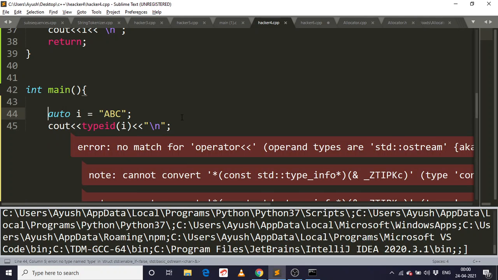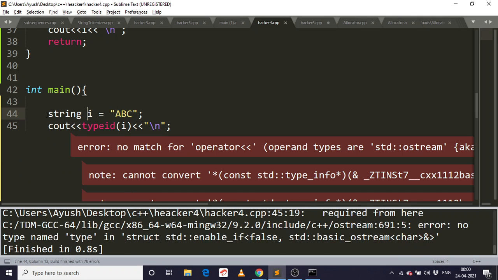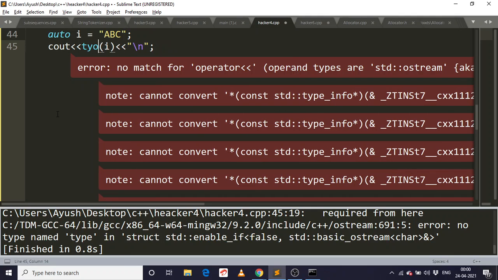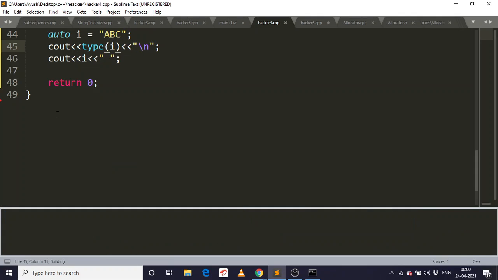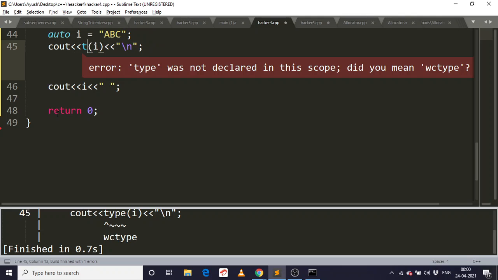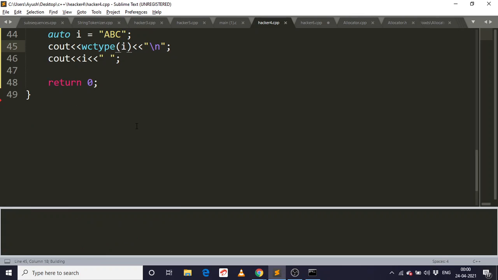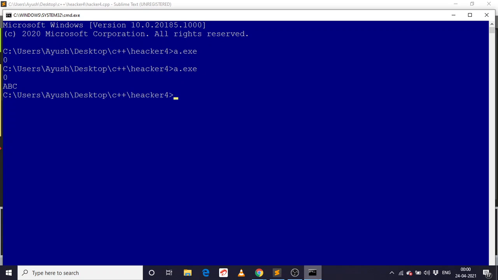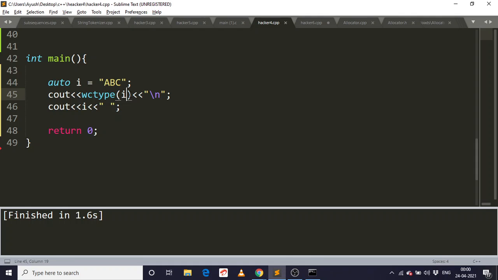This is interesting, it's not giving me anything. Okay, but it's a type string, so I don't know how to show the type of. This is nothing. wctype. Maybe this. The type, it's showing as 0.